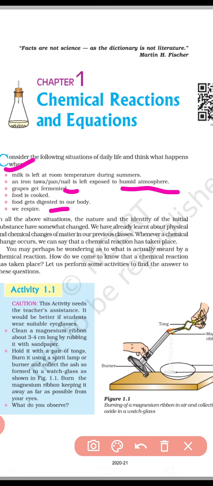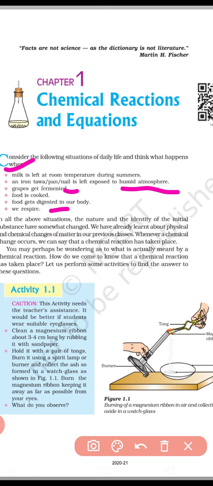The answer to all these questions is common: in each of these processes some change occurs. All the other changes we see in our surroundings are physical or chemical changes, which we have already studied in previous classes.